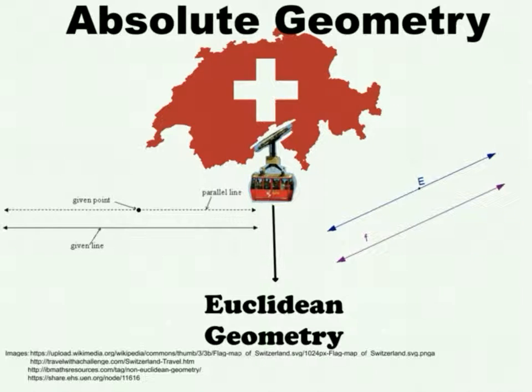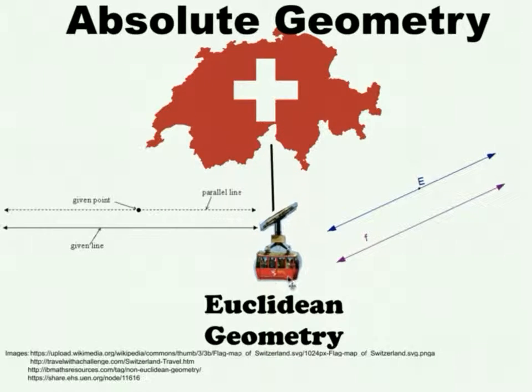If we take what we have learned from the first four postulates and leave the neutral land of absolute geometry by taking a stand that there could be just one line parallel to any given line through a point not on the line, you will reach the land of Euclidean geometry. We have a given line, we have a point not on the given line, and we have exactly one line that passes through that point parallel to the given line.